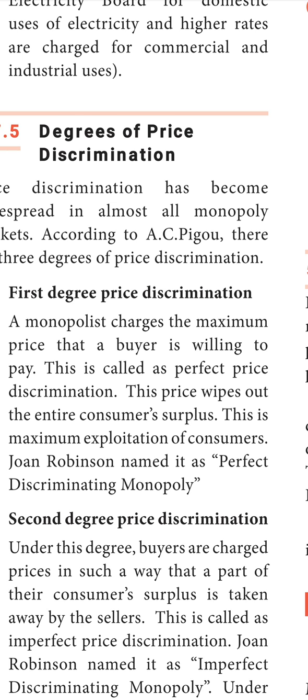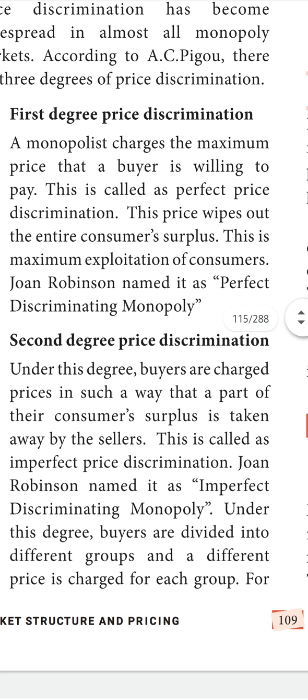Second degree price discrimination. Under this degree, buyers are charged prices in such a way that a part of their consumer surplus is taken away by the sellers. That means one part is taken away by the sellers. This is called imperfect price discrimination. Under this degree, buyers are divided into different groups and a different price is charged for each group.